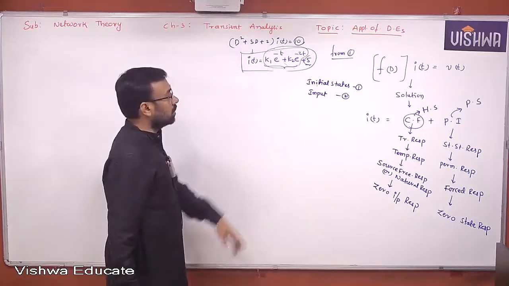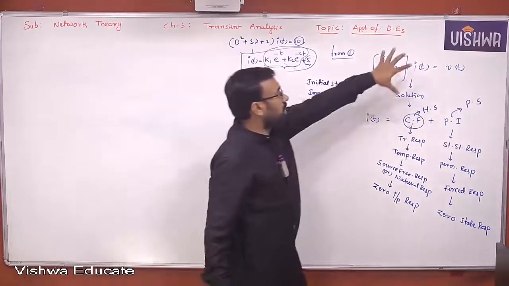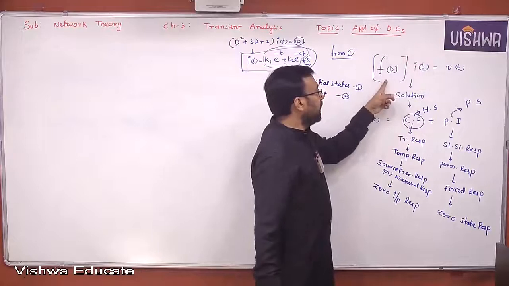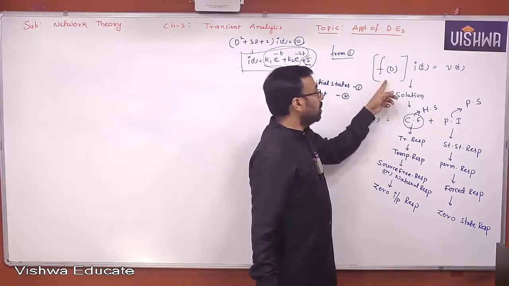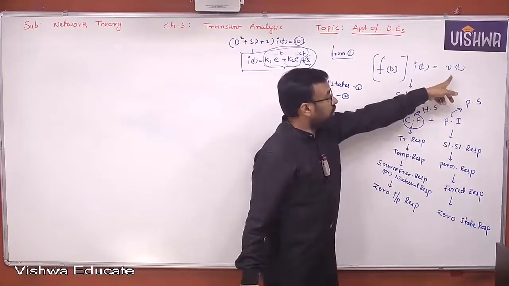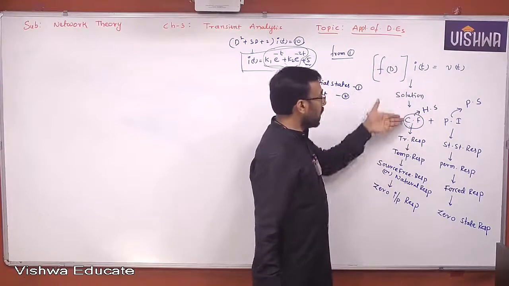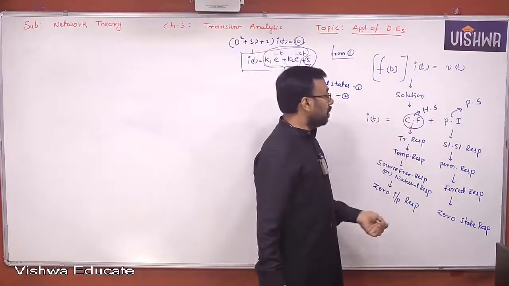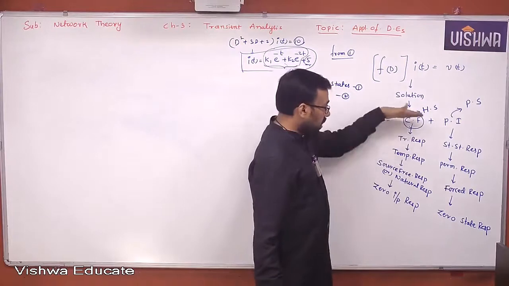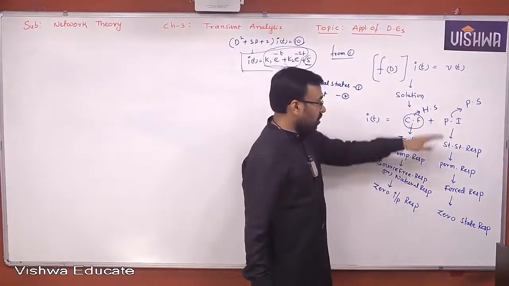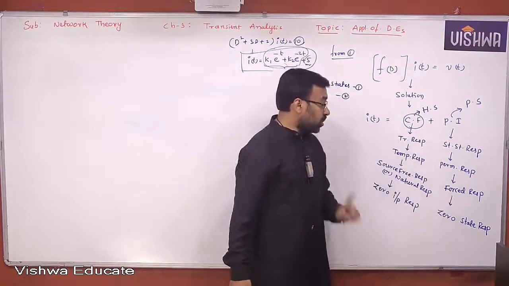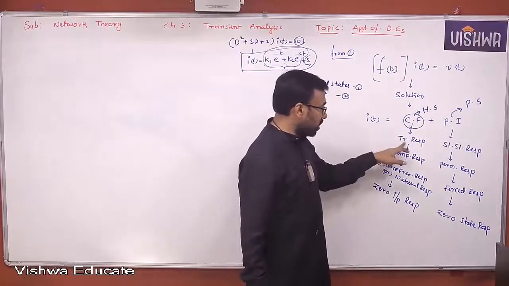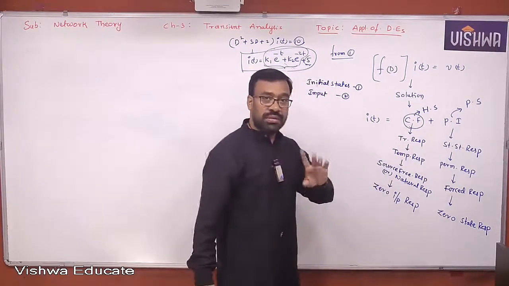Clearly note down, any differential equation can be expressed like this. F of D is a differential polynomial, i of t and v of t. A solution for i of t can be expressed as complementary function plus particular integral. Now we have different names for complementary function as well as particular integral. Let us use the terms from now onwards, transient response and steady state response. Understand all of it? Okay?